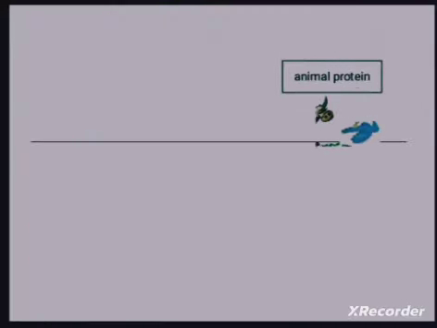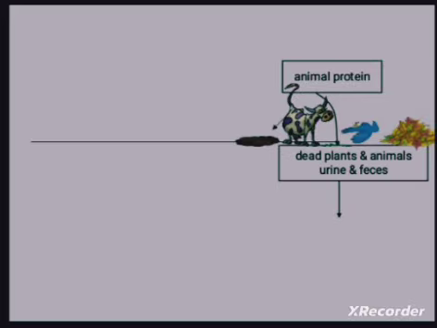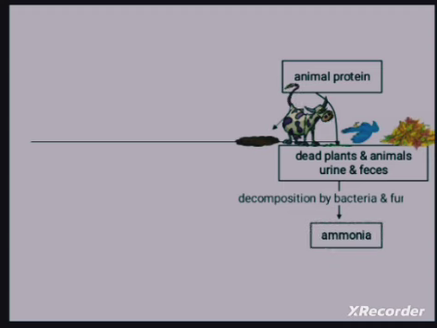Animal proteins. What happens with animal proteins? In the fourth cycle, plant and animal waste, urine and feces, are acted upon by bacteria and fungi, which play a very important role in converting the nitrogen into ammonia.